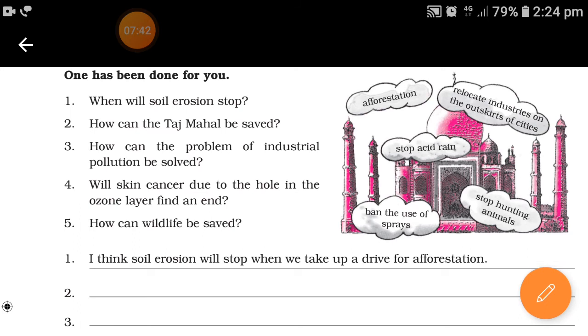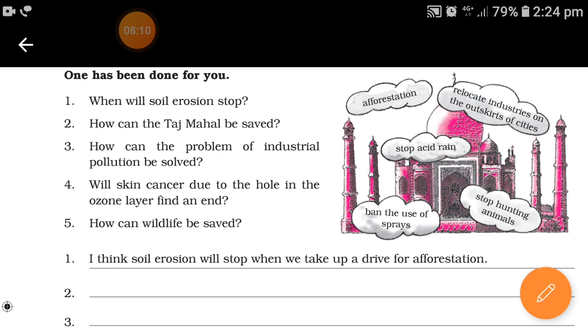Then the next question, how can the problem of industrial pollution be solved? The problem can be solved by relocating industries on the outskirts of cities. Outskirts means the bordering areas of cities. Next question, will skin cancer due to the hole in the ozone layer find an end?